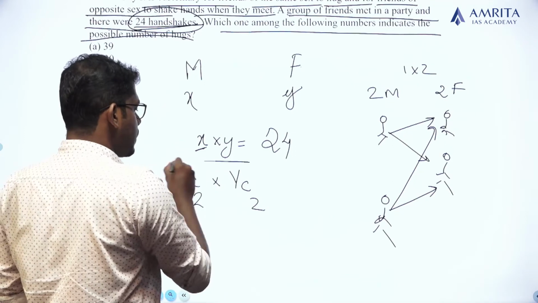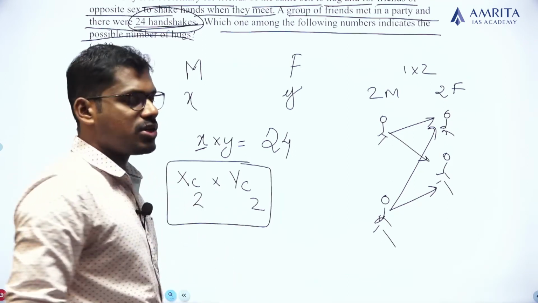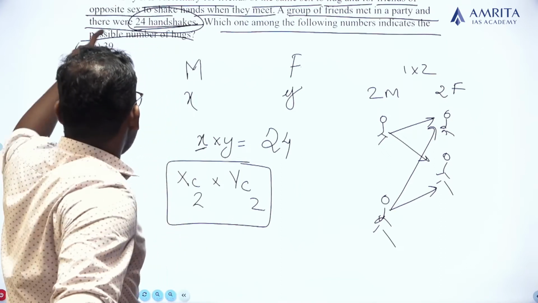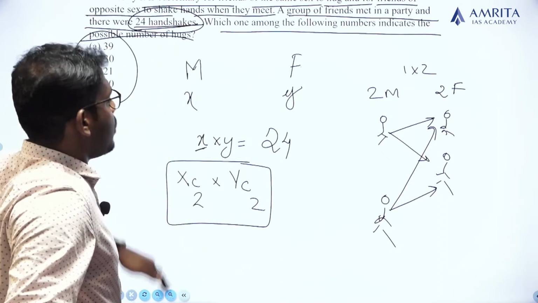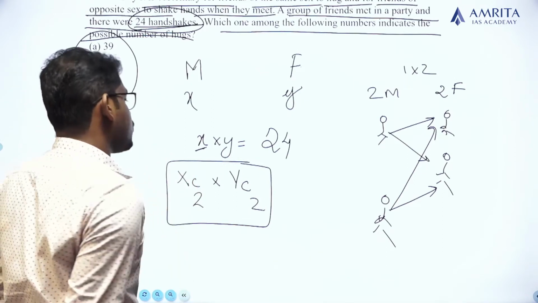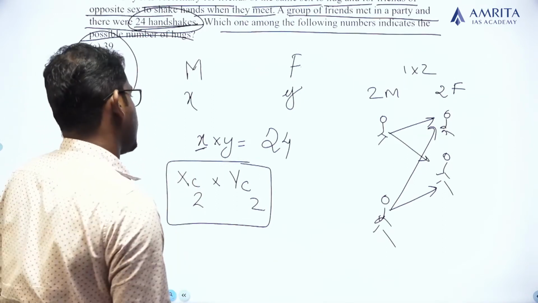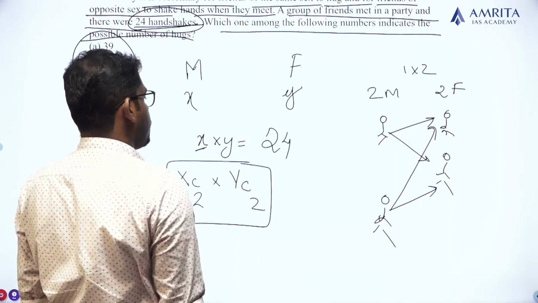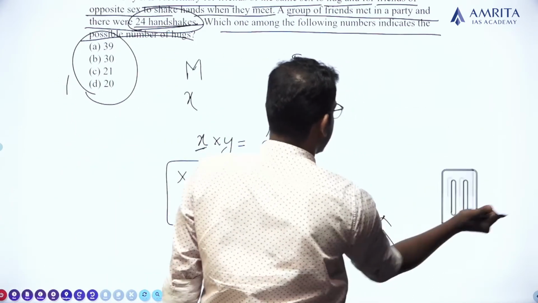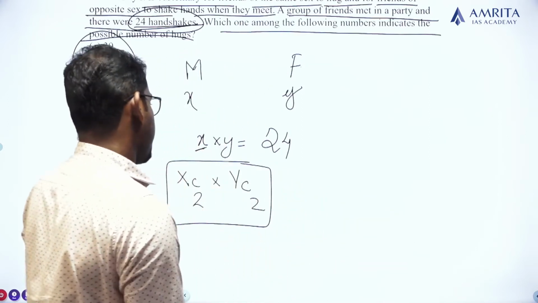And we have to find this product value XC2 into YC2, which is given in one of these 4 options. So we have to find what actually the value of XC2 and YC2 is. Before that, let me assume different values for X and Y.